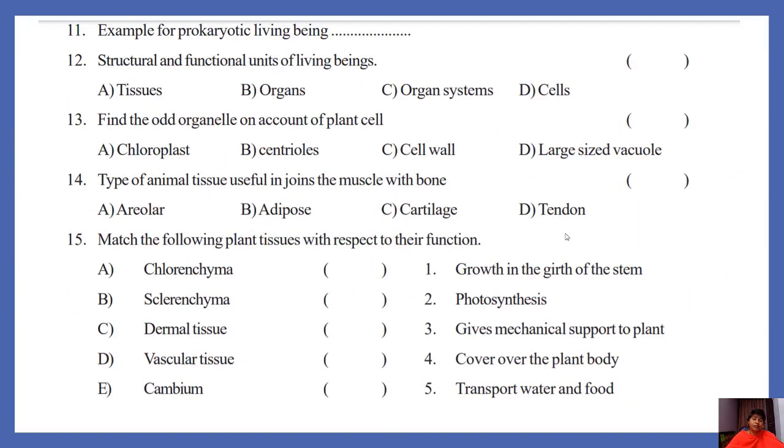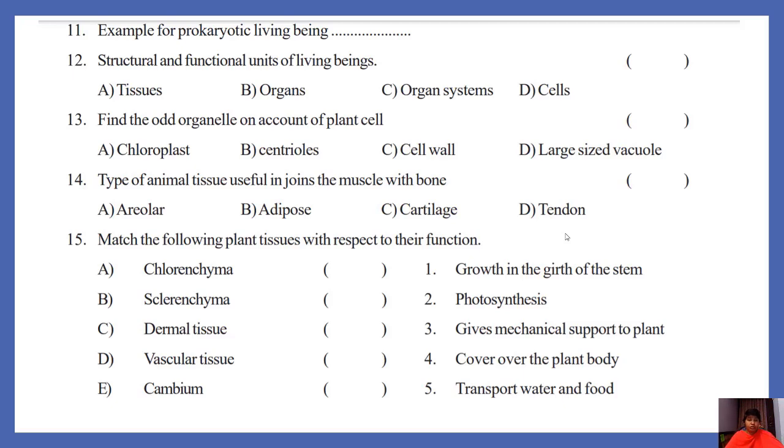Example for prokaryotic living being: bacteria, cyanobacteria. Structural and functional units of living beings: A. Tissues. B. Organs. C. Organ systems. D. Cells. Which is correct? D. Find the odd organelle out in a plant cell: chloroplast, centrioles, cell wall, large vacuole. Centrioles are absent in plant cell, so the option is B.